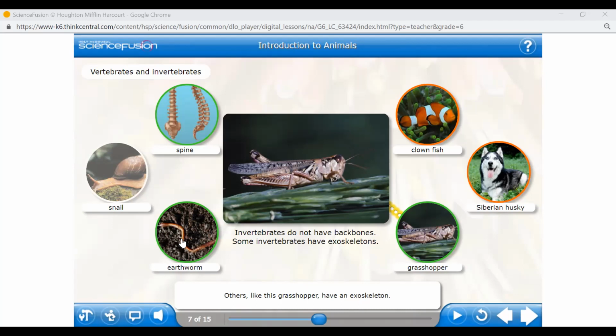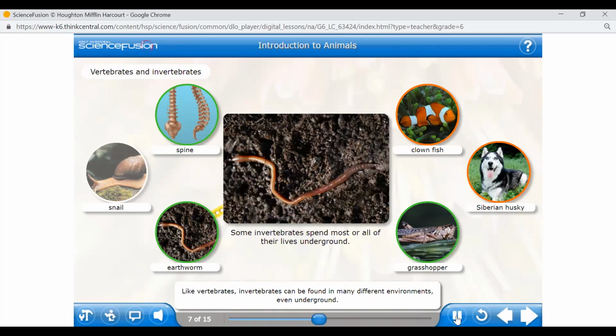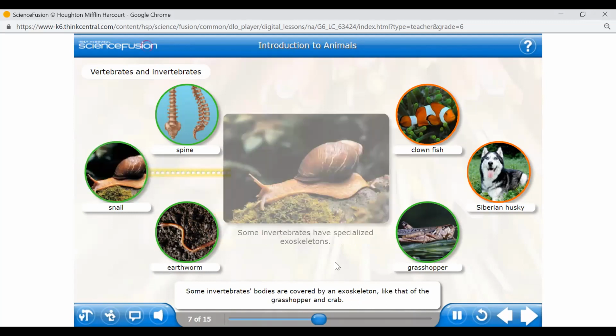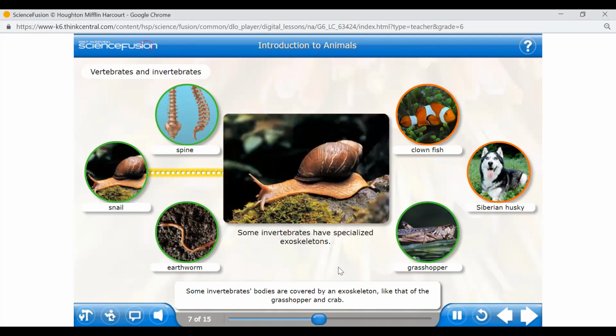Anyways, they do not have a backbone, and are called invertebrates. So what did we learn? We learned about vertebrates and invertebrates. You can give many examples for vertebrates. For invertebrates, they give grasshopper, earthworm, snail. Okay? Bodies are covered by an exoskeleton, like that of the grasshopper and crab. Other invertebrates have specialized exoskeletons, like the snail.